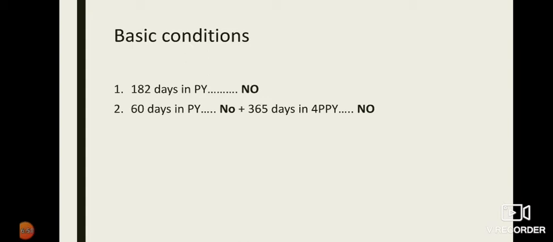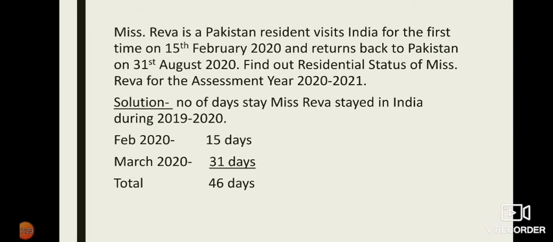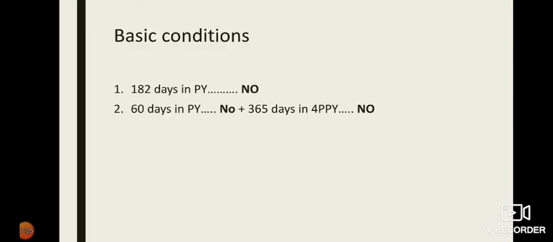Now let us check the basic and additional conditions. Basic condition number 1: 182 days or more in previous year. Has she stayed in India for 182 days or more in the previous year? No. Let's check the second basic condition: 60 days in previous year plus 365 days in 4 preceding previous years. Has Miss Reva stayed in India for 60 days in previous year? No, because she has stayed for how many days? Only 46 days.